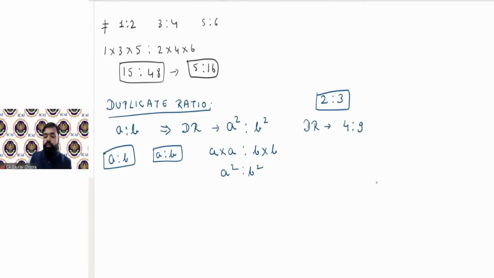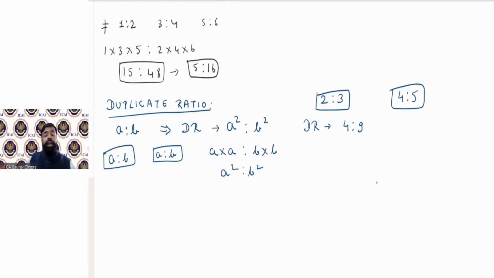Let's take one more. 4 is to 5. And now you have to find out the duplicate ratio. 4 ratio 5. So 4 ratio 5 का क्या रिजल्ट होगा?